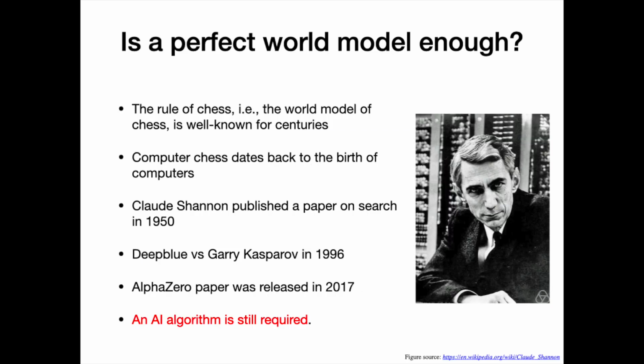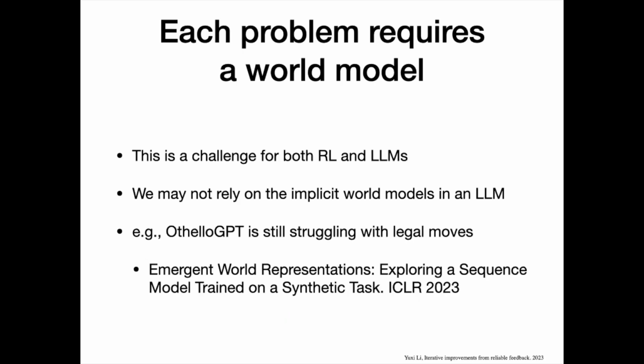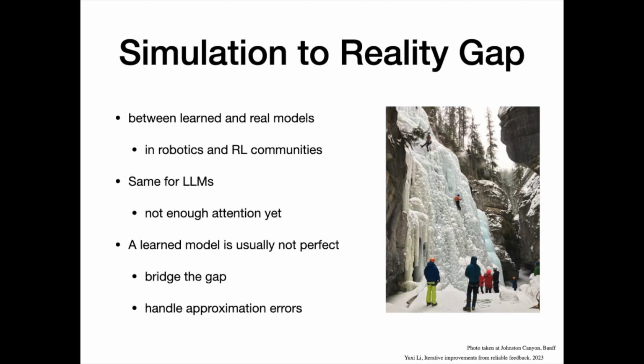Is a perfect world model enough? Not really. For example, although chess has the rule, it takes computer scientists several decades to develop Deep Blue and AlphaZero. Each problem requires a world model. This is a challenge for both RL and LLMs. We may not rely on the implicit world models in an LLM. For example, Othello GPT is still struggling with legal moves. There is a simulation to reality gap between a learned and the real models. We need to bridge this gap and handle approximation error.